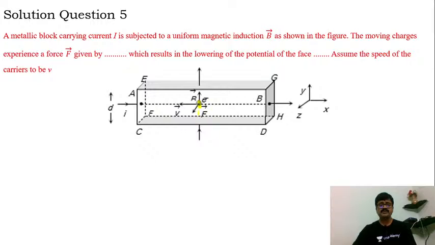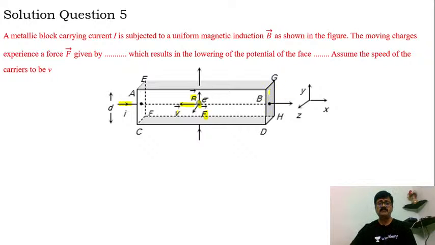I have kept the charge, that is the electron, and here we have velocity V. Then we have the magnetic field vector B, and we have the electromagnetic force vector F. This is the direction of current. Current will start from the left and come out of the conductor in the rightward direction.